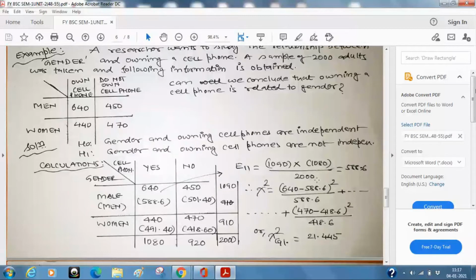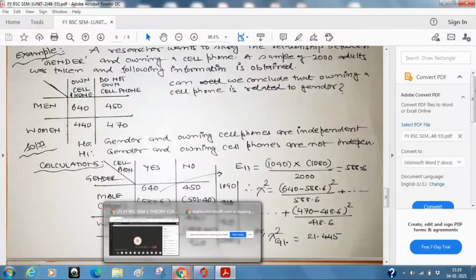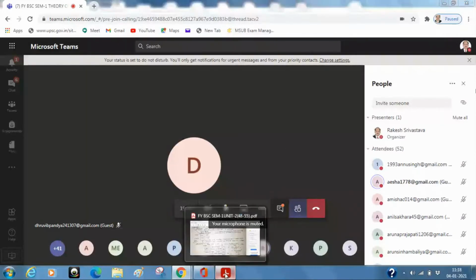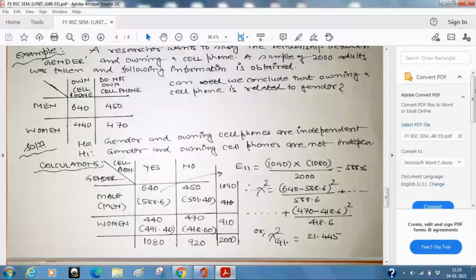So this is how we are going to calculate chi-square. Chi-square will be (640 minus 588.6) squared divided by 588.6. Right? Now can anybody tell me what will be the next value? Is this calculation clear to all of you? Anyone can tell me what is the next value? E12. Can anybody tell me?